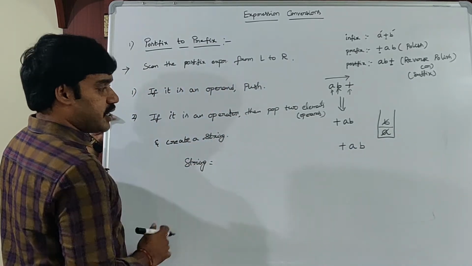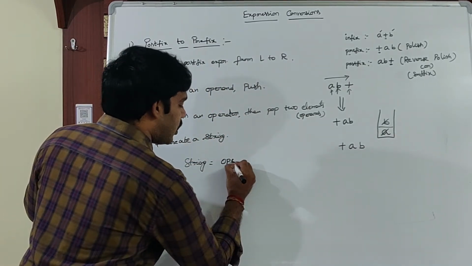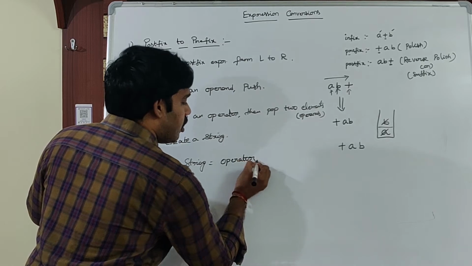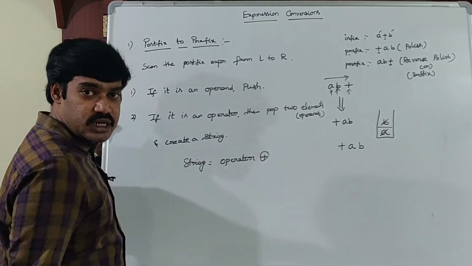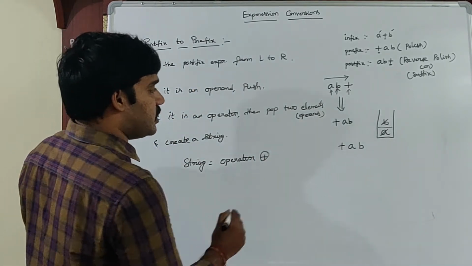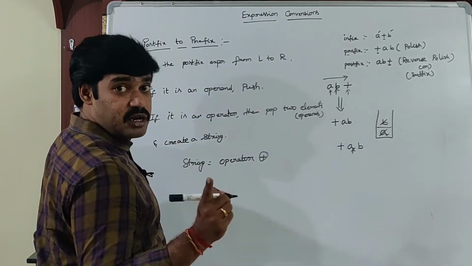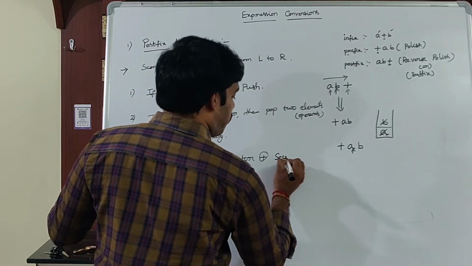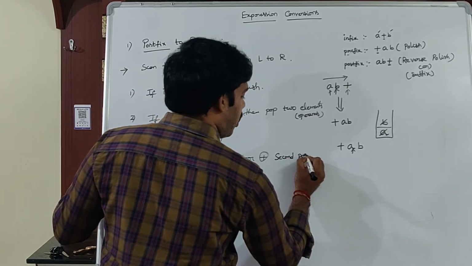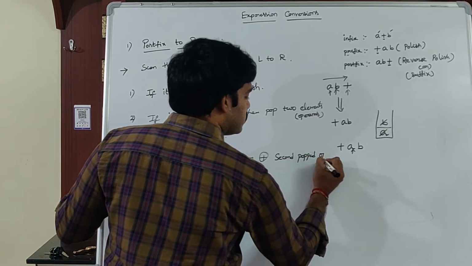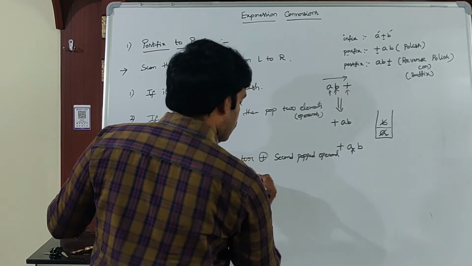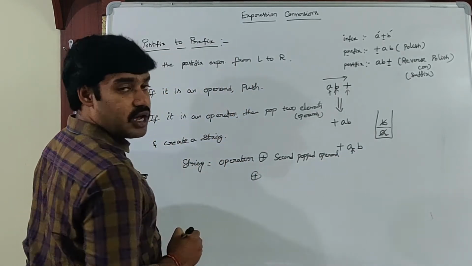So string is equal to operator plus, where plus means concatenation. Next, A means which one? The second popped operand. Plus means concatenation operator.